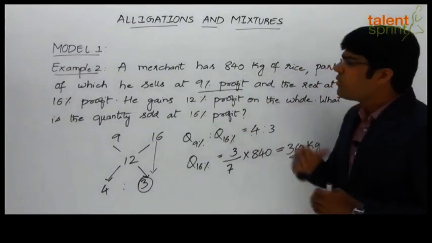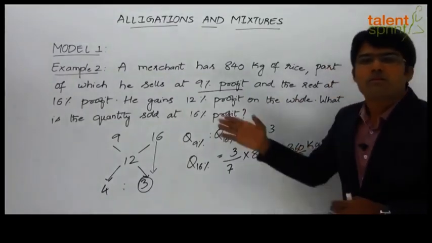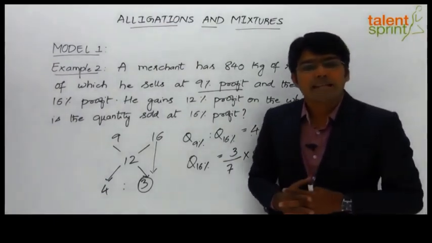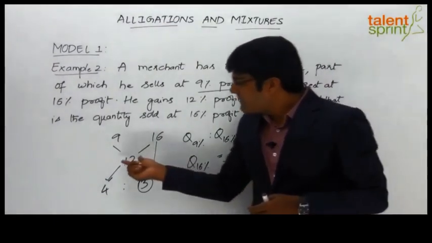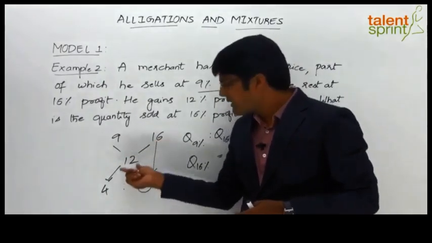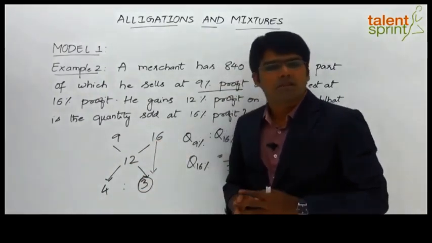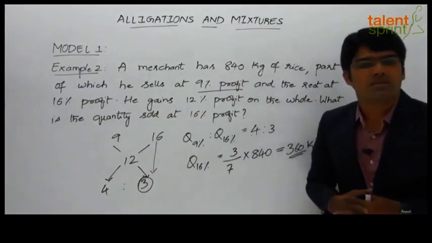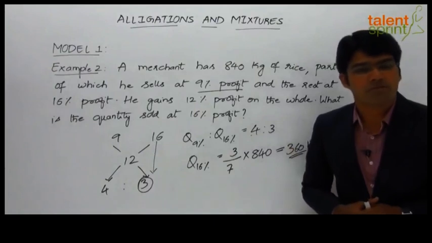So this is how we can apply alligation rule for solving questions based on mixtures. We also need to note that in some cases, instead of giving the mean value, the individual values are given along with the ratio, and we are required to find out the mean value, which again can be done by using the alligation rule or by using the equation that we have discussed in the introduction part of this video.